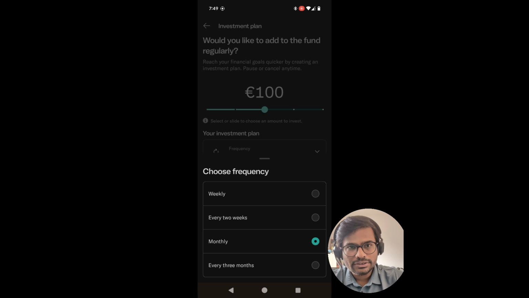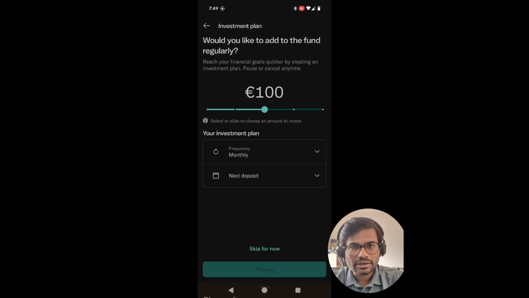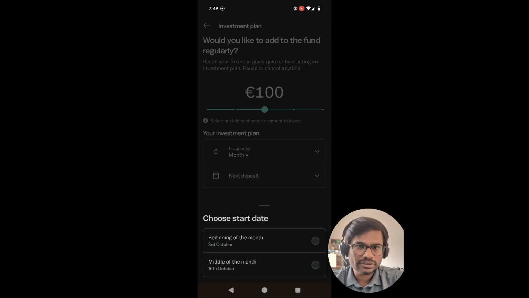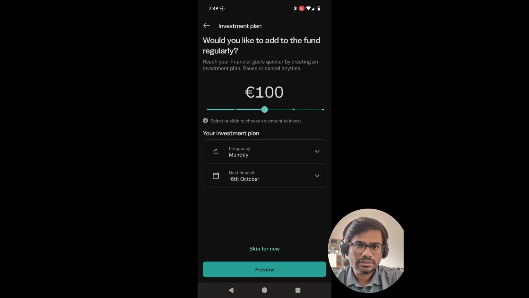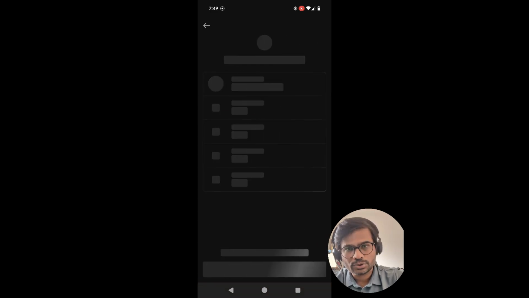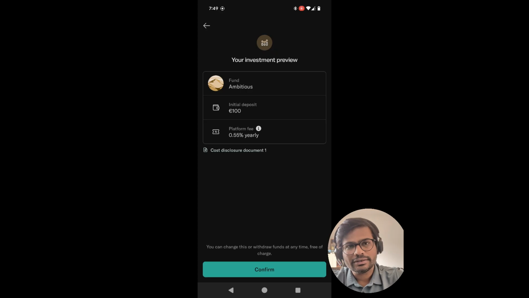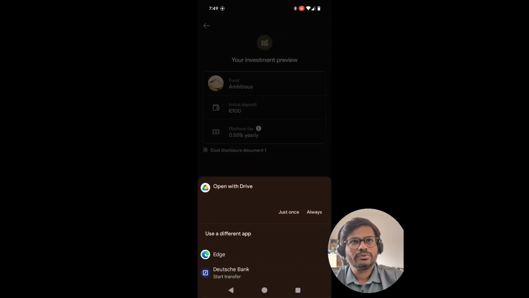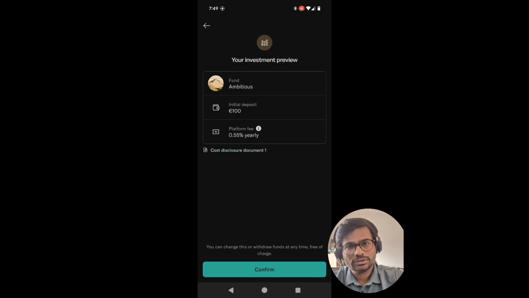Because some companies pay salaries on the first day of the month, and some companies pay salaries in the middle of the month. So that's where the differences are.